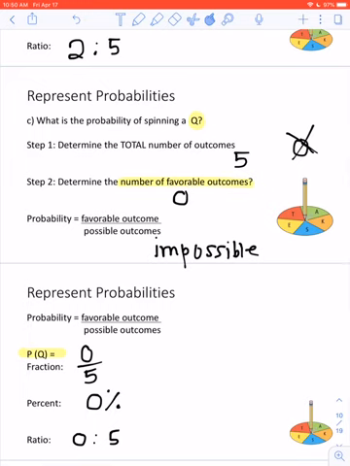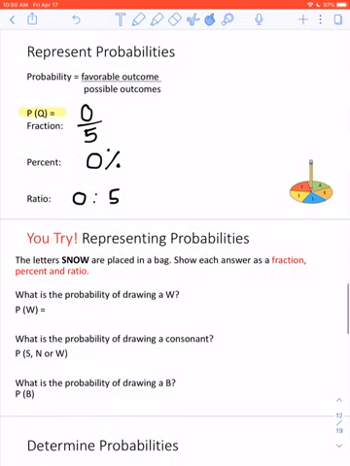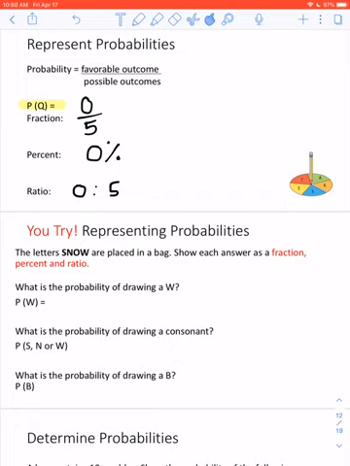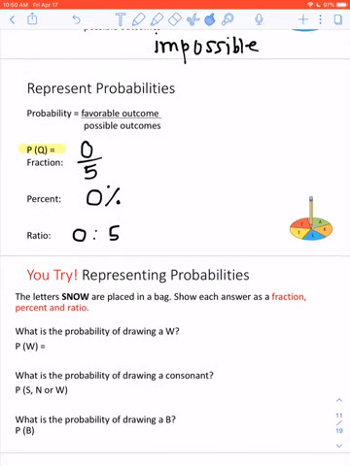All right, those are all the questions from the first example that we looked at. Hopefully those went okay for you. Like I said, if you had anything that you're not sure about, definitely go back and rewatch this part before moving on. Next, here's a you try for you. So now's a good time for you to pause the video and give this one a try.